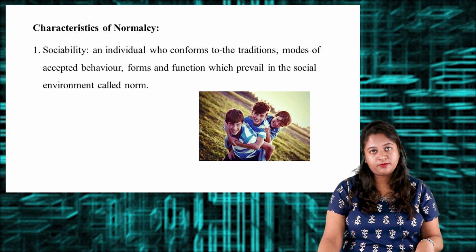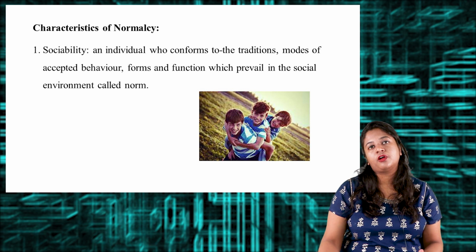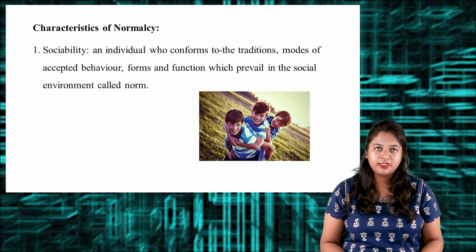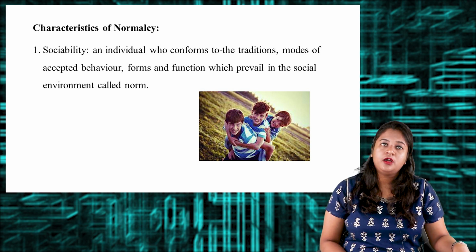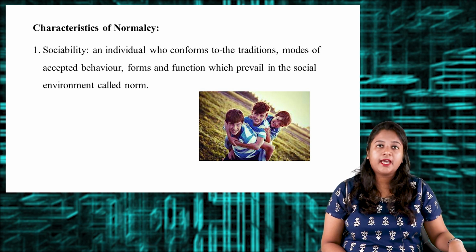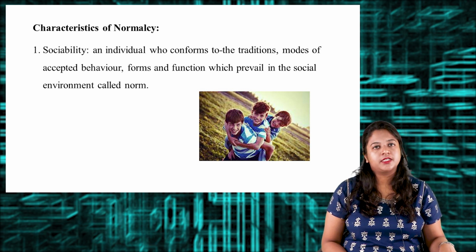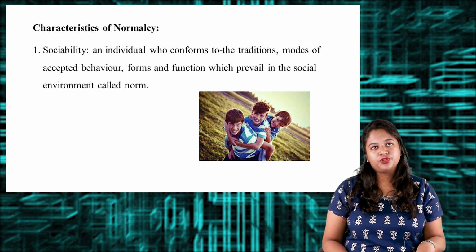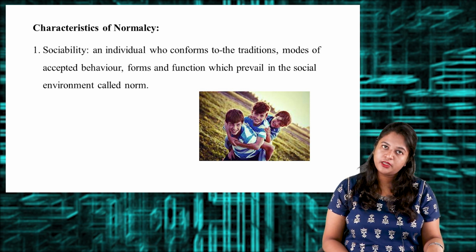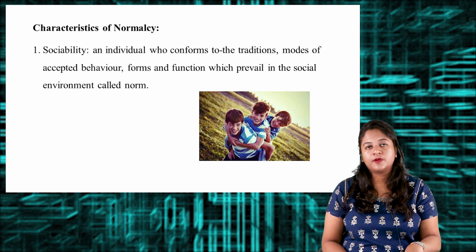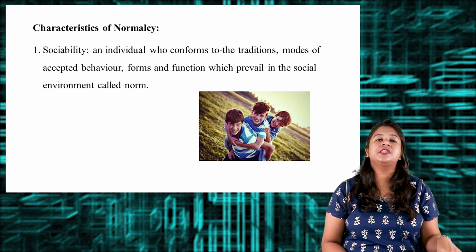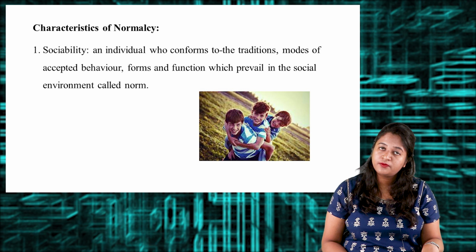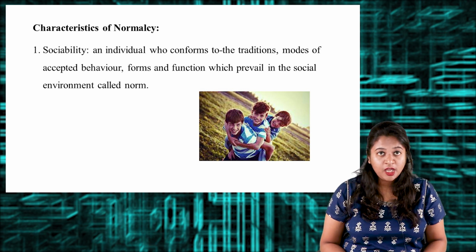Now I'm going to explain the characteristics of normalcy and abnormalcy. These are the characteristics of a normal person. The first is social ability. When a person is interacting with other people in the environment, following the rules and regulations of the society, and being an important person in the environment, he is termed a normal being.